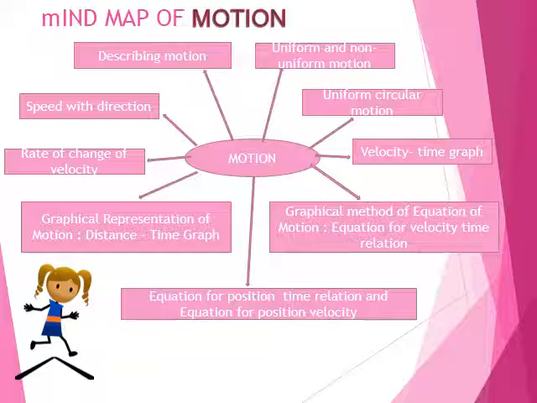So first we will see the mind map of the motion, means how many topics and which are the different types you are going to see in this lesson: describing motion, speed with direction, rate of change of velocity, graphical representation of the motion through the distance-time graph, then equation for position-time relation and equation for position-velocity, then graphical method of equation of motion, equation for velocity-time relation, velocity-time graph, uniform circular motion, and uniform and non-uniform motion. So all these things we are going to study in the lesson Motion.